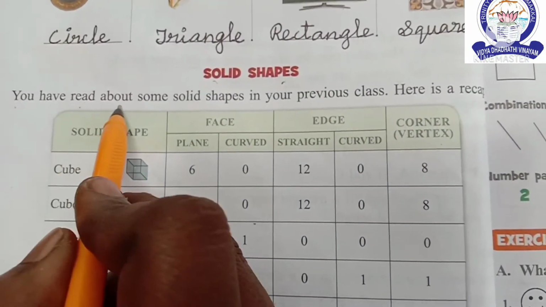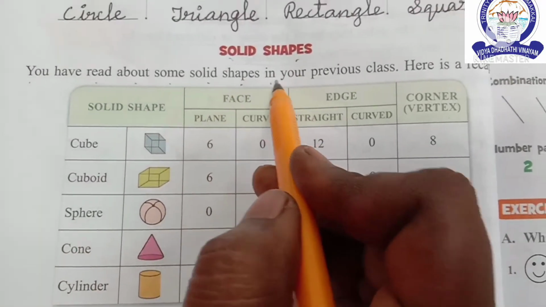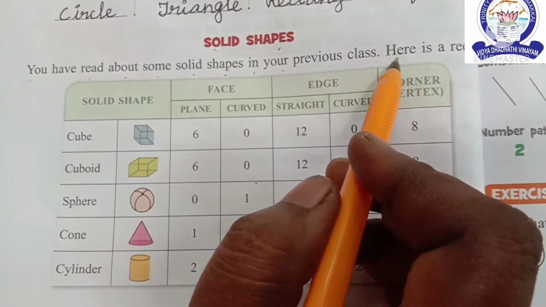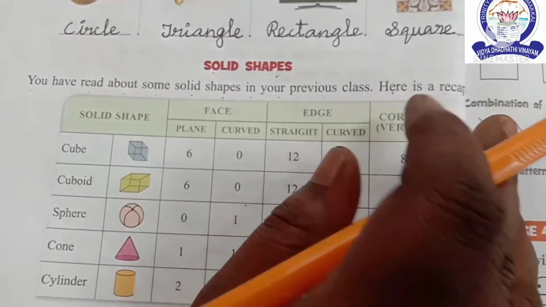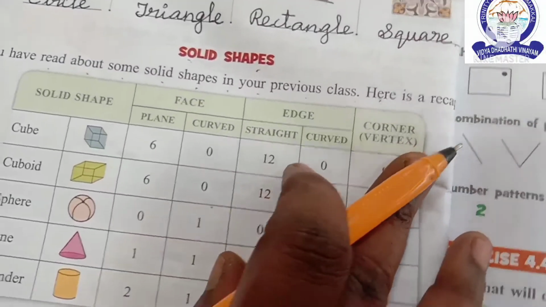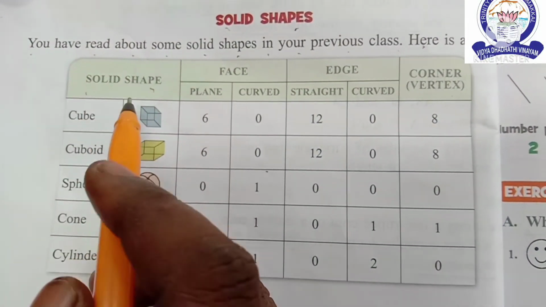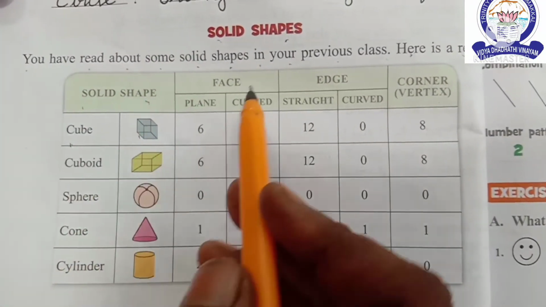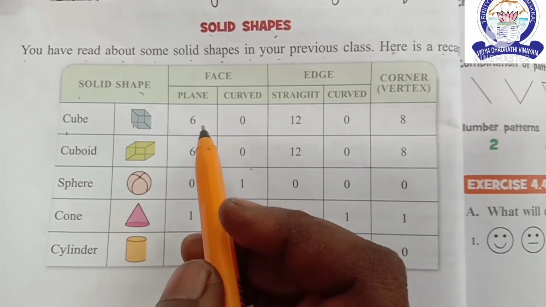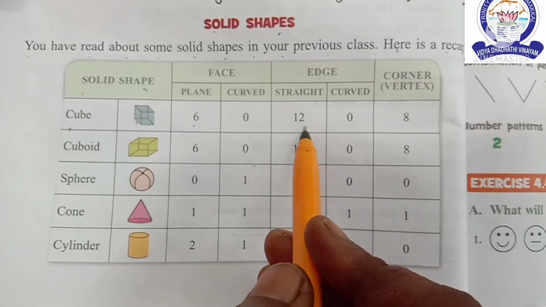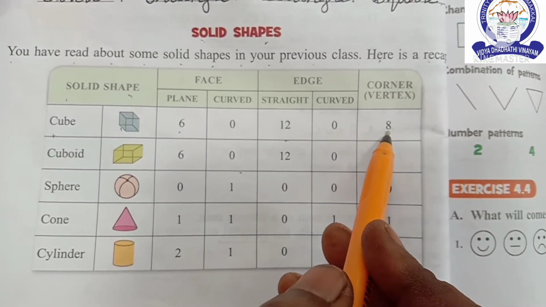Next, solid shapes. You have read about some solid shapes in your previous class. Here is a recall. Okay, children. Solid shape. Cube. 6 faces, 12 edges, 8 corners.